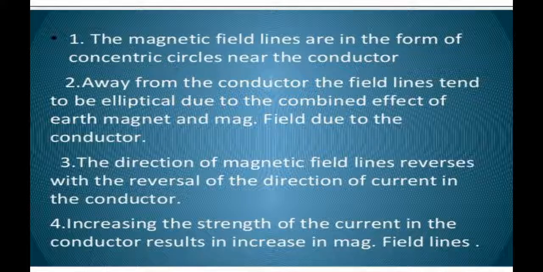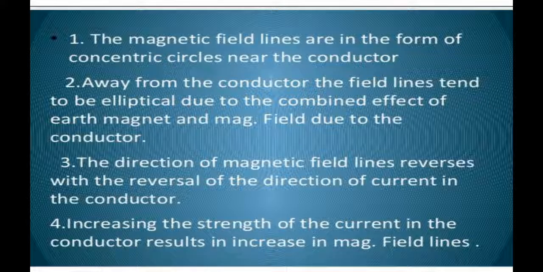Our Earth is also a big magnet, and both magnetic fields have a combined effect, and these magnetic field lines become elliptical.